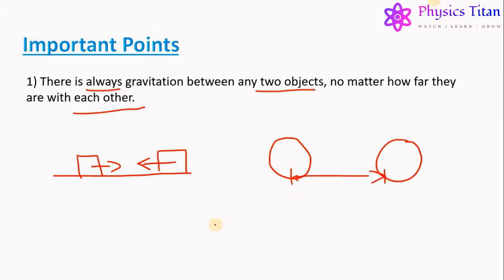And there is even a gravitational force acting between subatomic and atomic particles like electron, proton and others. Their effect may be very small, but it is always there because they have some definite mass.